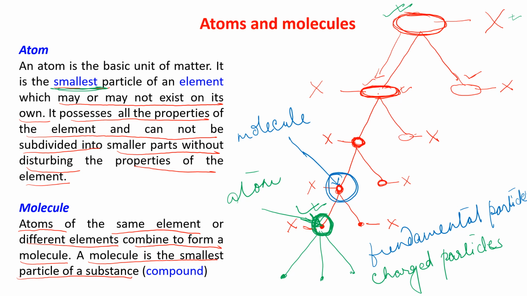And if three atoms are combined together, it is known as a molecule, a triatomic molecule. Atoms of the same element or different elements combine to form a molecule.